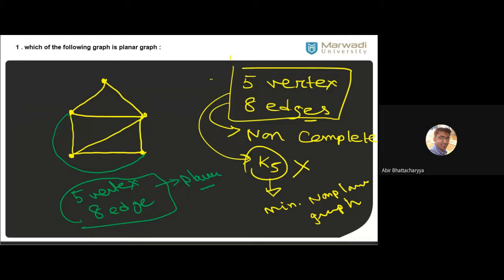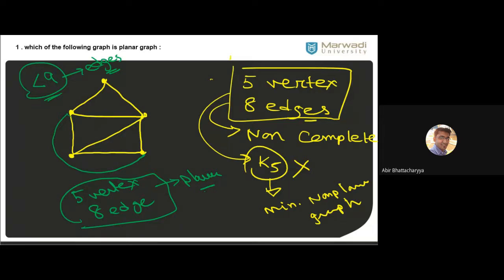That means what I told you, that whenever we have less than 9 edges, that graph must always be planar.